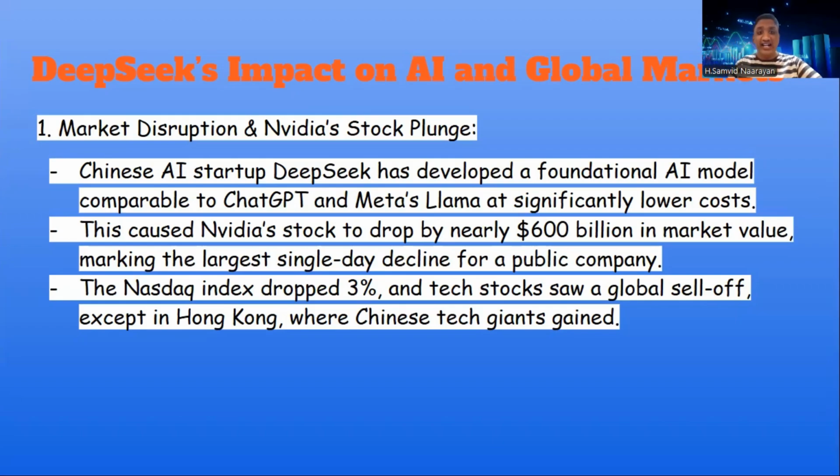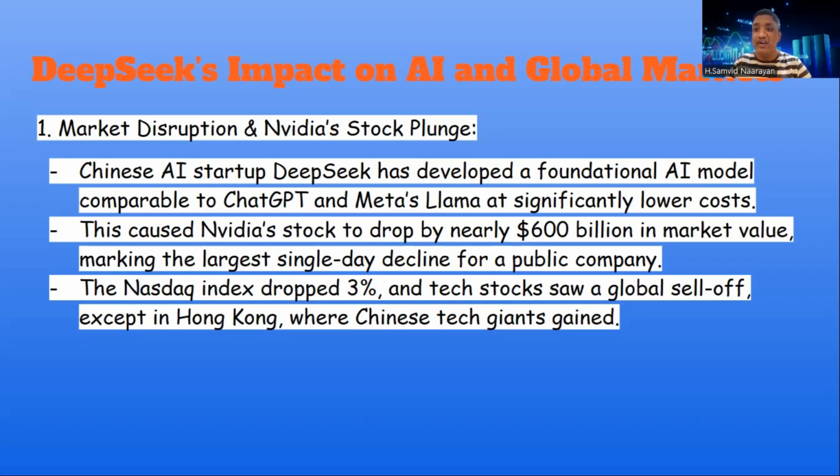Chinese startup DeepSeek has developed an AI model comparable to ChatGPT and Meta's LLaMA, which is also another model, at significantly lower cost, as I told you. And this particular model caused NVIDIA stock to drop by nearly 600 billion American dollars in market value, marking the largest single day drop for that particular public company.